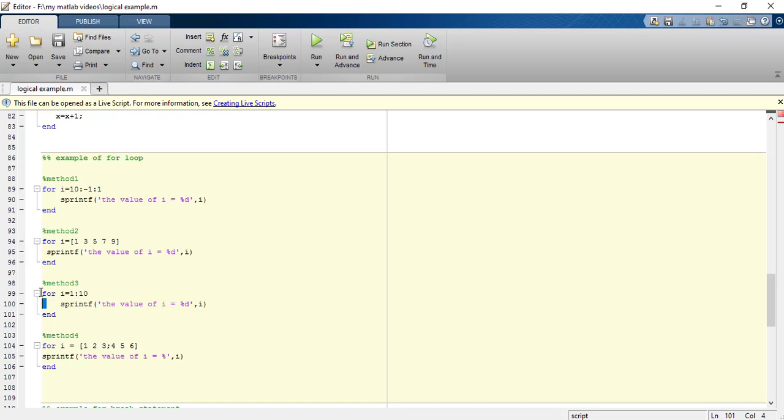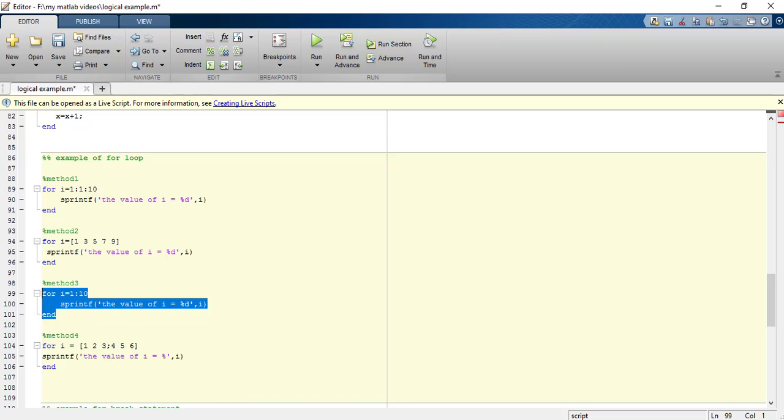Another way of using the for loop is this one. If you want an increment of 1, like in the first case we were writing like this, in which we were saying that the values are to be incremented from 1 to 10 with an increment of 1. So we could also write it like this, right?